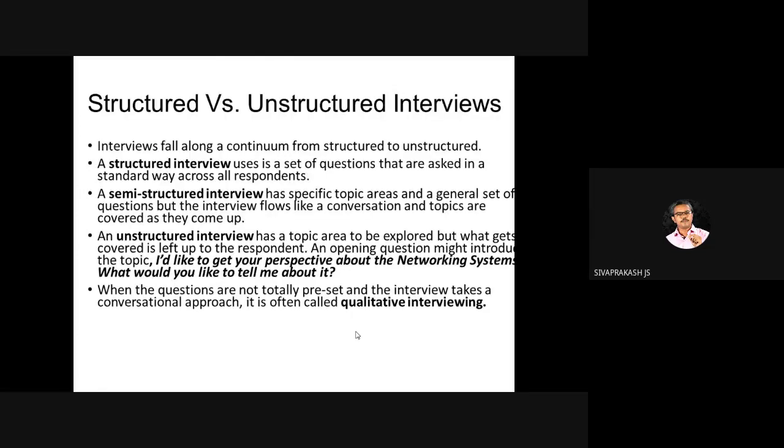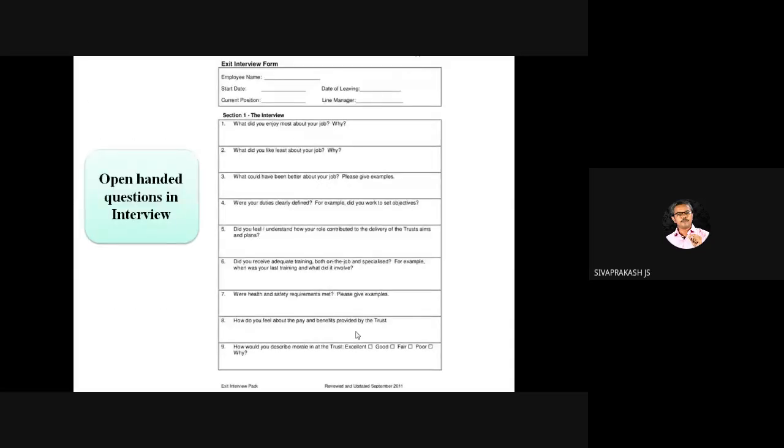Now, an important thing: what is the difference between structured and unstructured interviews? A structured interview uses a set of questions that are asked in a standard way across all respondents. These are structured questions. The employer has framed these questions in advance.